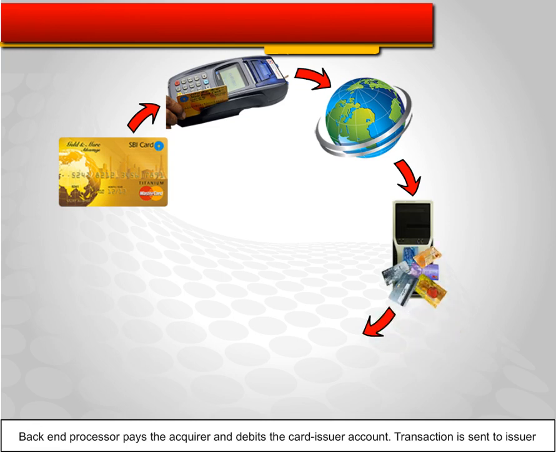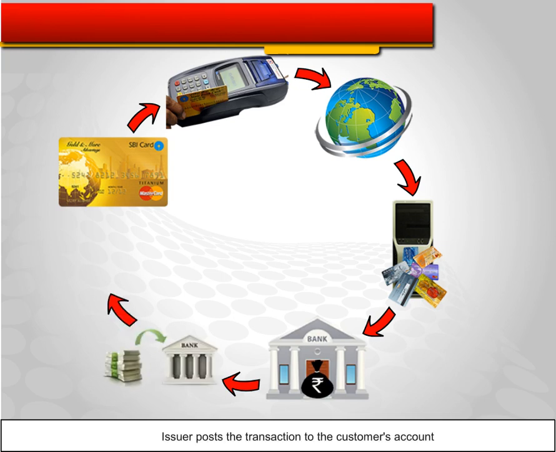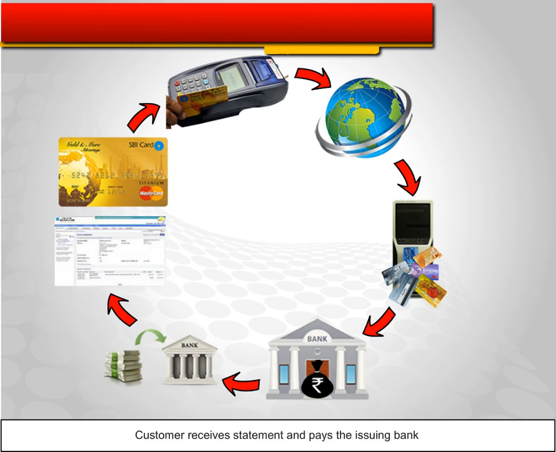Back-end processor pays the acquirer and debits the card issuer account. Transaction is sent to issuer. Acquirer funds the merchant's account. Issuer posts the transaction to the customer's account. Customer receives statement and pays the issuing bank.